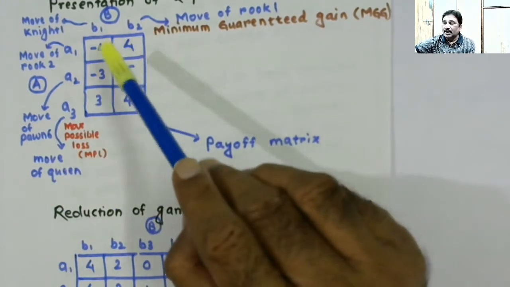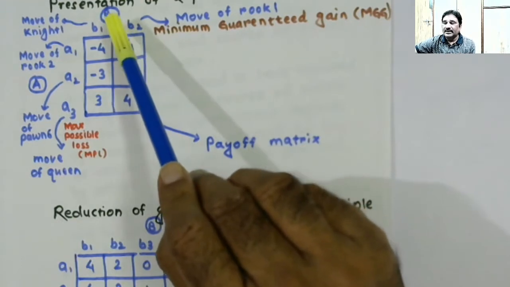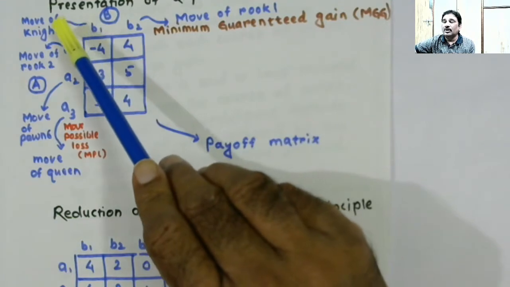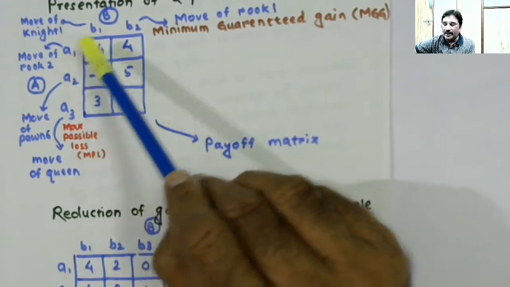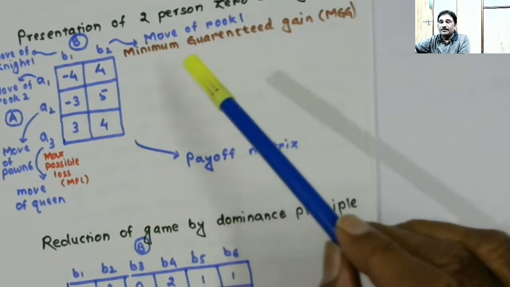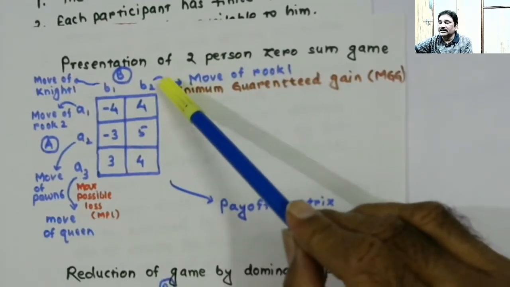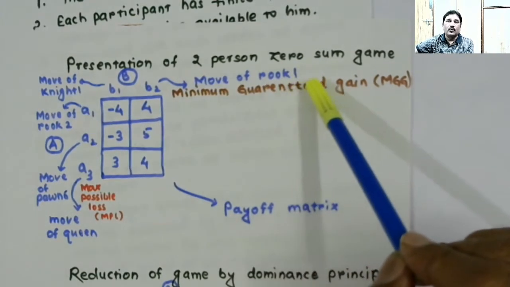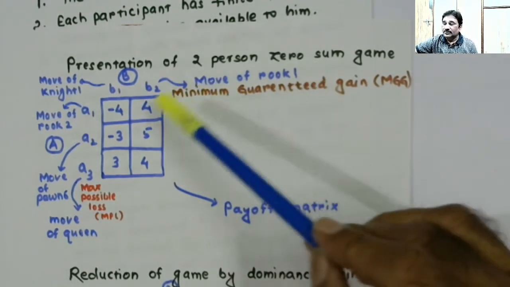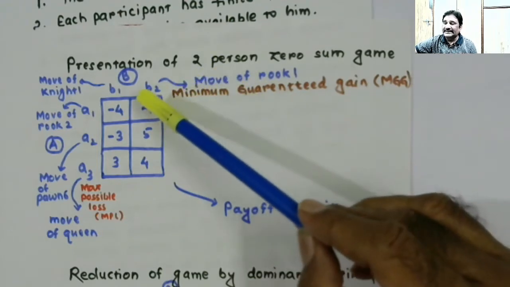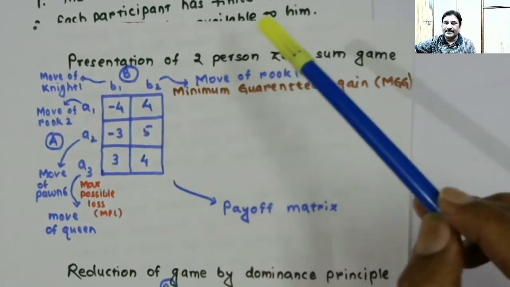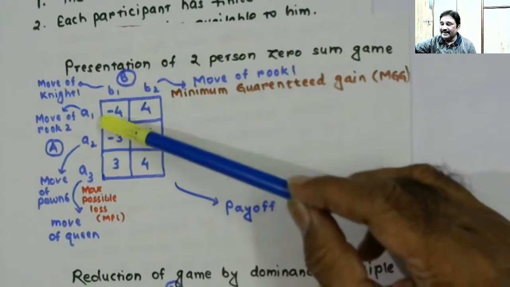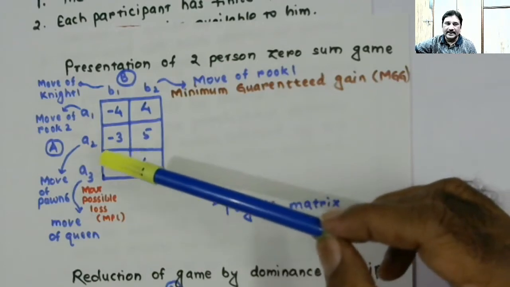And player B has courses of action like some specific move of knight 1, and another, some specific move of rook 1. We have nomenclated all these courses of action as B1, B2 for player B and A1, A2, A3 for player A.